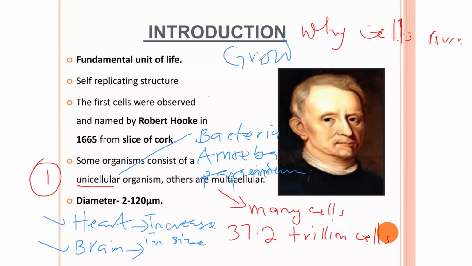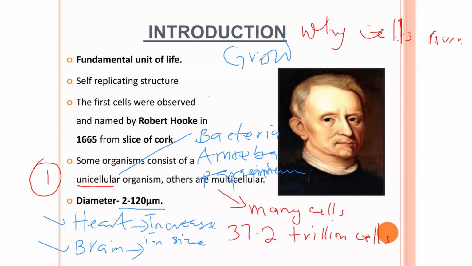And then the next thing you should understand is that cells have different sizes. The cells do not have the same sizes, and the sizes range from 2 to 120 micrometers. Some cells are small, while some cells are big.